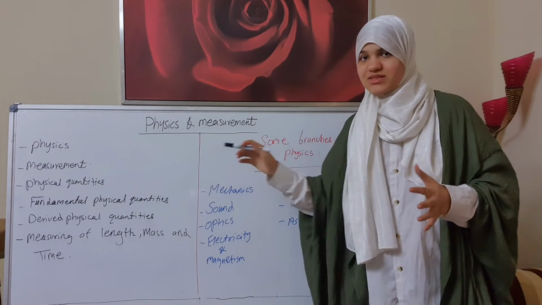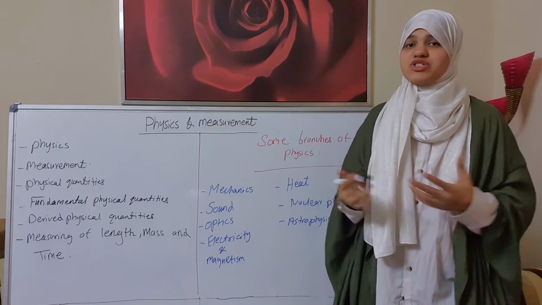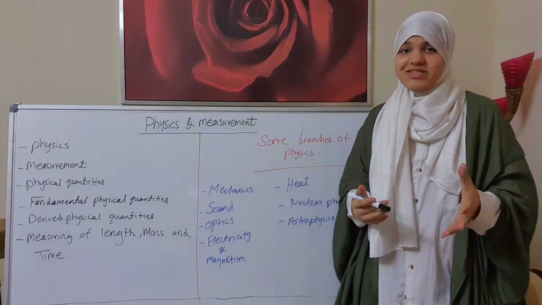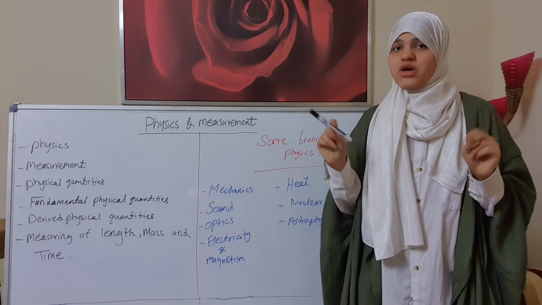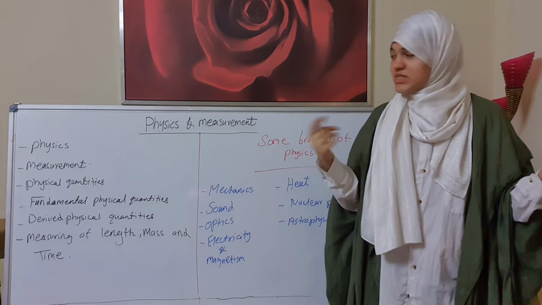Physical quantities: we know that physical quantities are quantities that can be measured directly or indirectly. And as we know, physical quantities are classified into two: fundamental physical quantities and derived physical quantities.